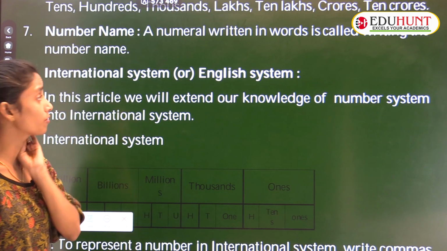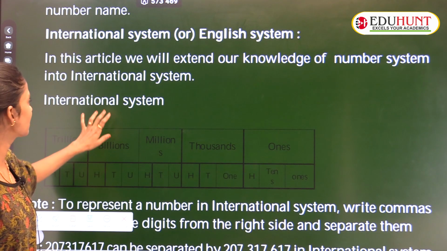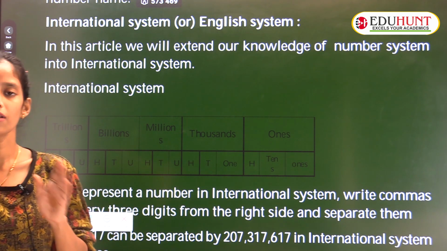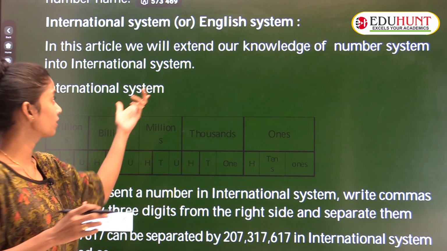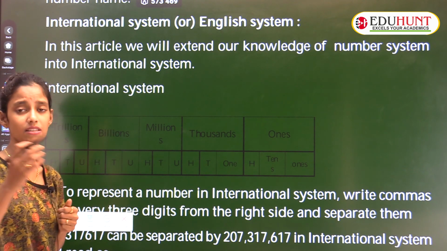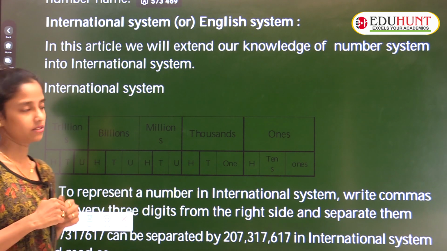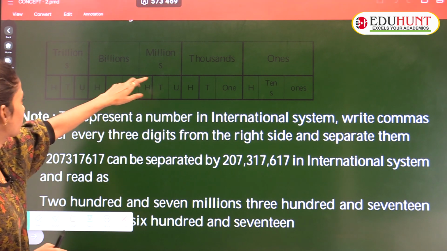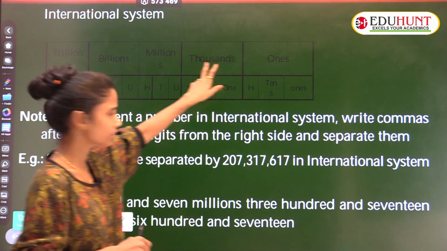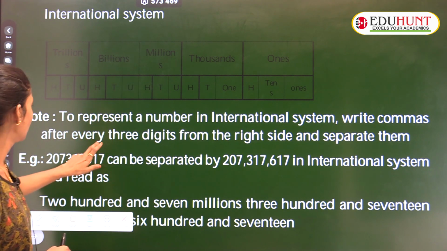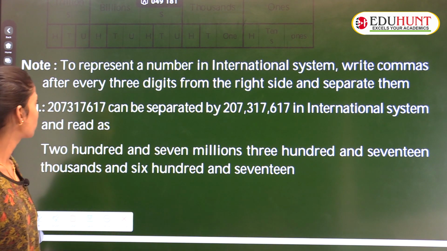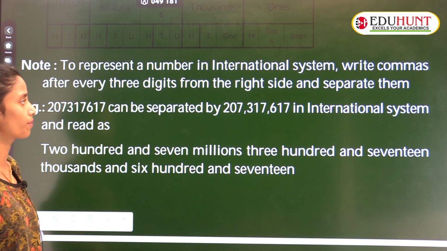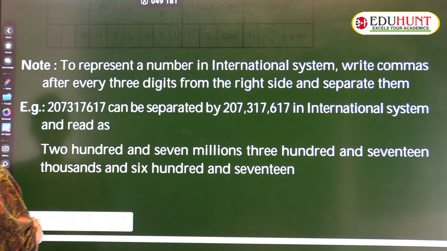What is the international system or English system? In this article we will extend our knowledge of the number system into the international system. So far we have read about the Indian system only. If we know about the international system, it extends our knowledge. Here they gave us the place value chart, ones, thousands, that I showed you. Once again, see the note: to represent a number in the international system, write commas after every 3 digits from the right side to separate the number. That point I have to tell you.